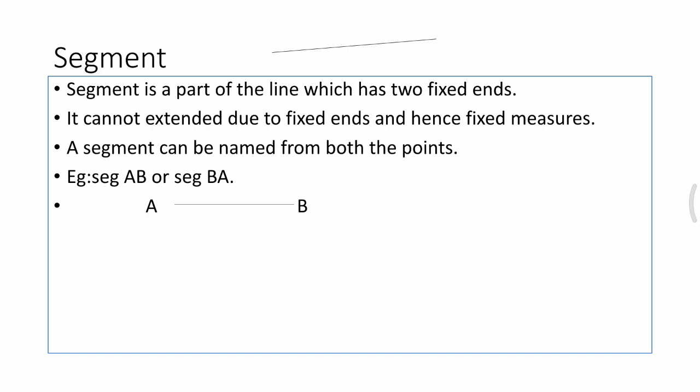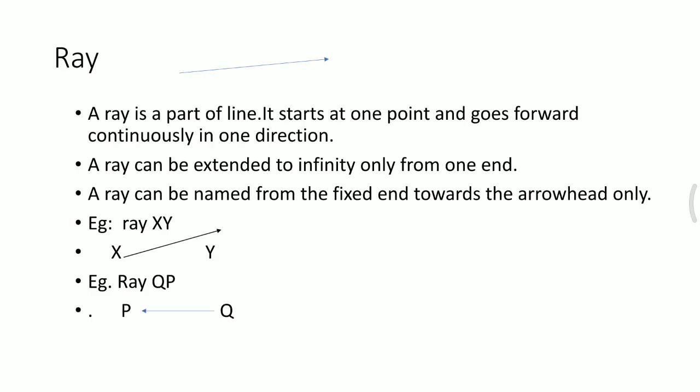A segment can be named from both the points. It can be either segment AB or segment BA. Ray. A ray is again a part of a line. It starts at one point and goes forward continuously in one direction.